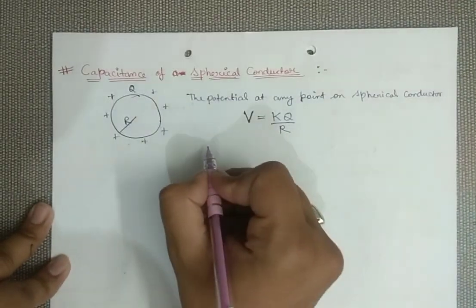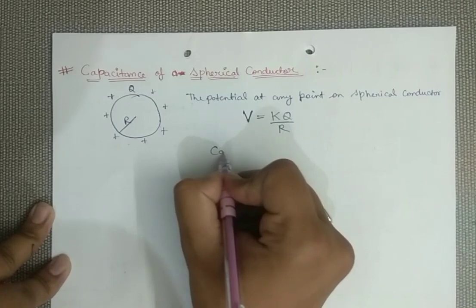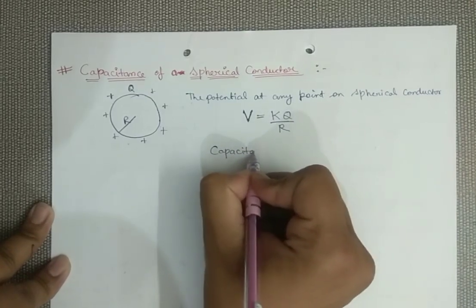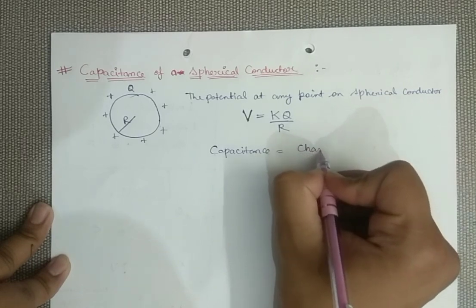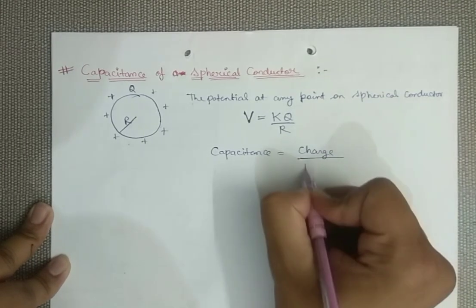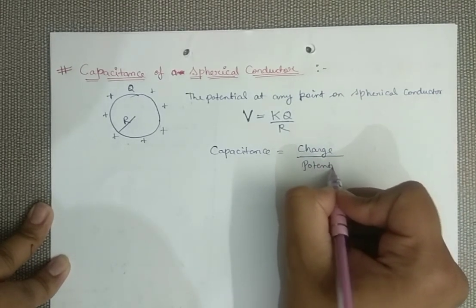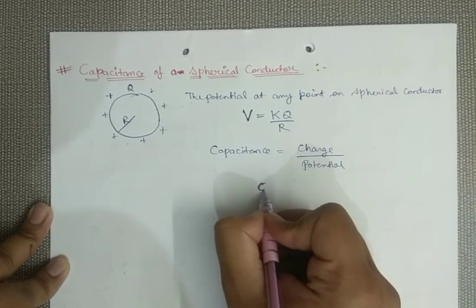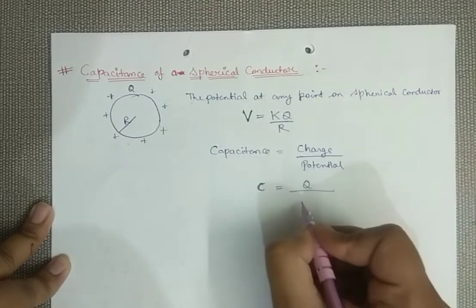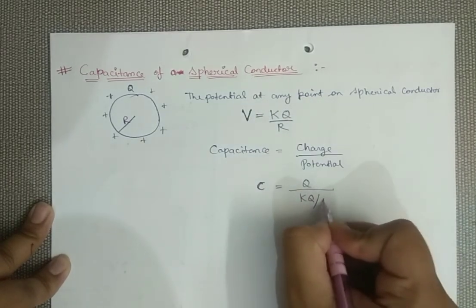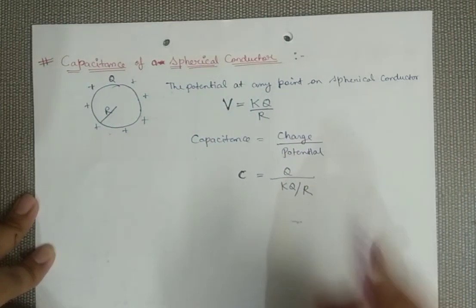And just now we have seen that capacitance is defined as the ability of a conductor to hold a charge at a given potential. This was the formula for capacitance. So C equals charge Q over the potential of the surface, that is KQ by R. I have to just simplify.